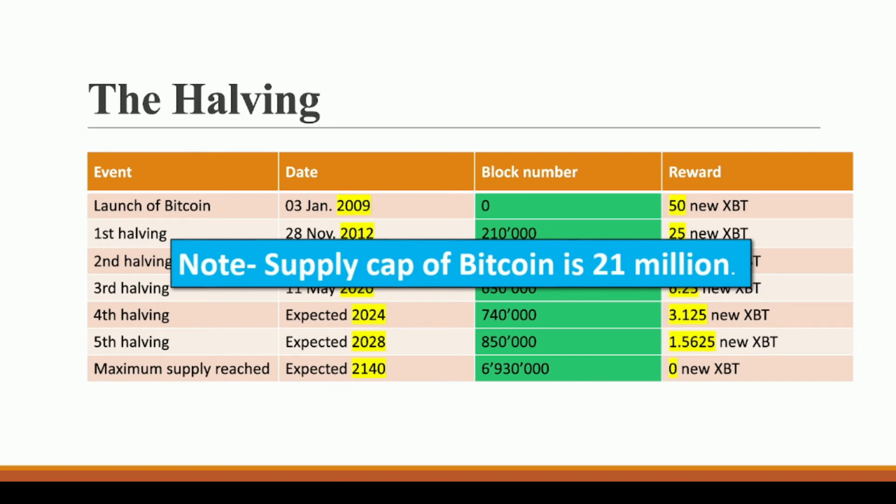Like gold and silver, these are our precious metals, and these are very rare, right? You cannot print gold in your home. You cannot create silver in your home. In the same way, the supply cap of Bitcoin is maintaining this rarity. Just remember this simple economic principle: if the supply of something is less than the demand, then the value of that thing increases, right?